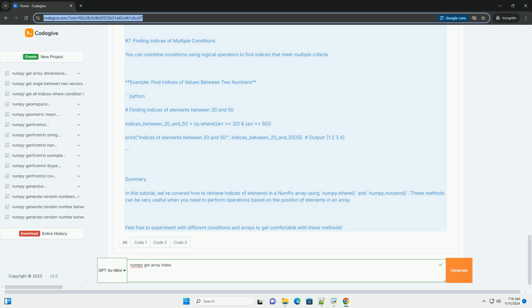Summary. In this tutorial, we've covered how to retrieve indices of elements in a numpy array using numpy.where and numpy.nonzero. These methods can be very useful when you need to perform operations based on the position of elements in an array. Feel free to experiment with different conditions and arrays to get comfortable with these methods.